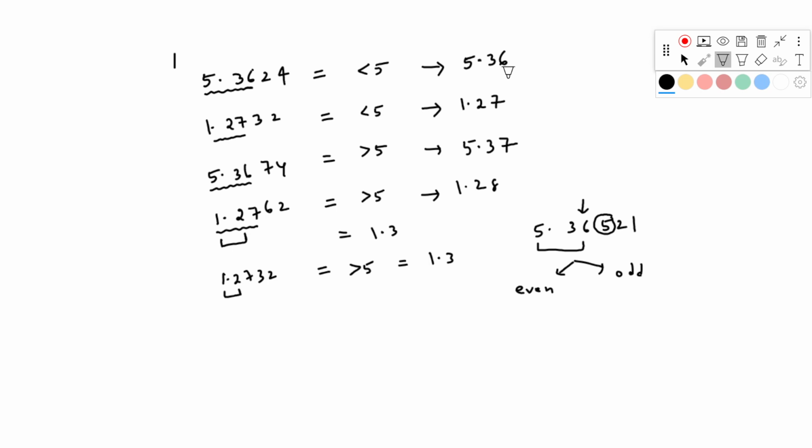So you don't need to change anything. So report as 5.36 only. If the preceding number is even, then you don't need to change anything. Report as it is.